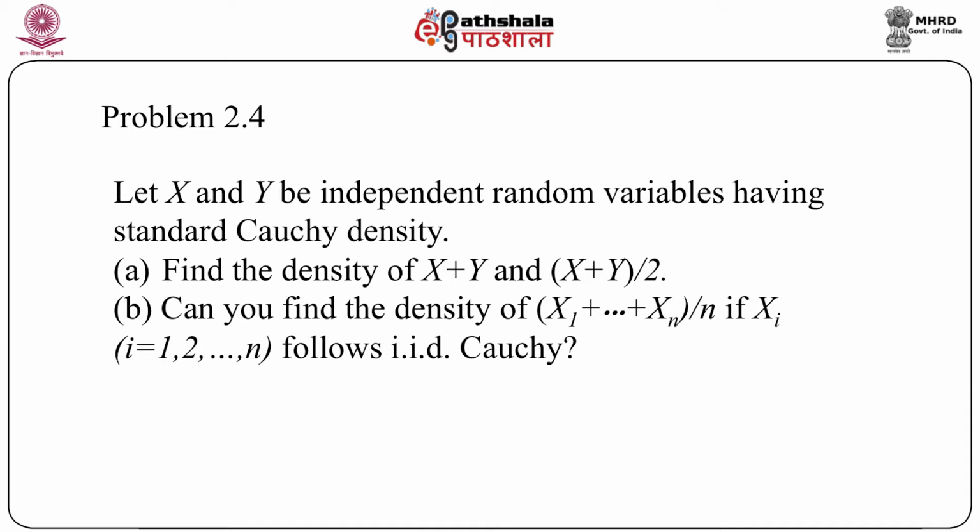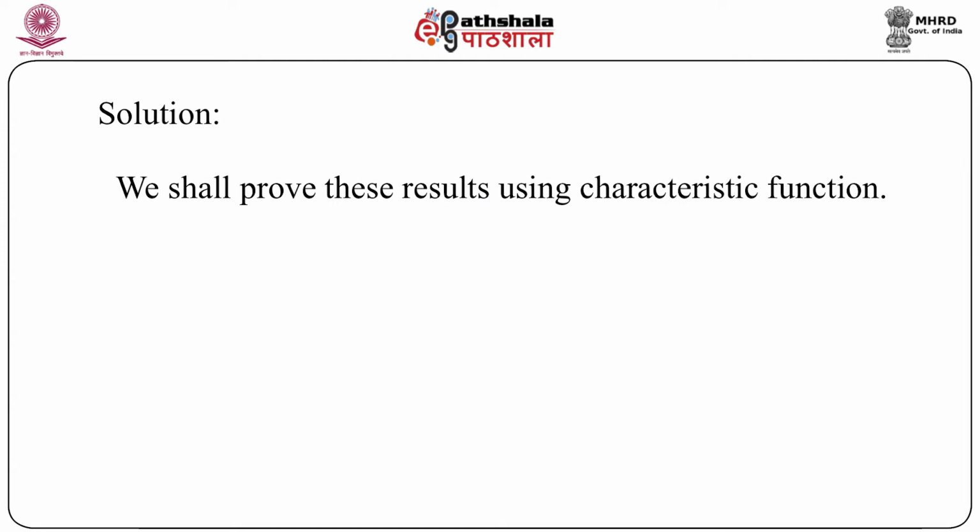I will conclude this session only by mentioning one small problem. Say let x and y be independent random variables having standard Cauchy density. We would like to find out the density of x plus y and of x plus y by 2. Now if we can find out the distribution of x plus y by 2, is it possible to find out the probability density of x1 plus x2 plus up to xn by n, if each xi follows IID Cauchy? Let's see. So let's start with the characteristic function.